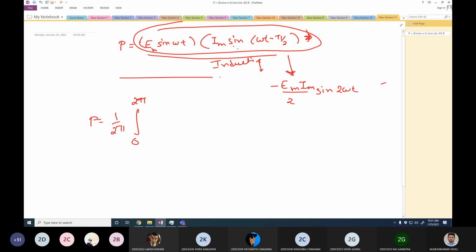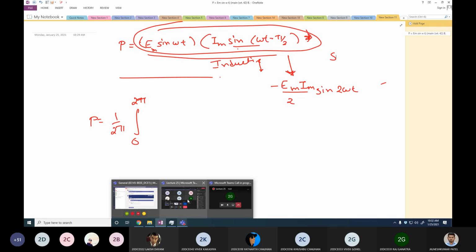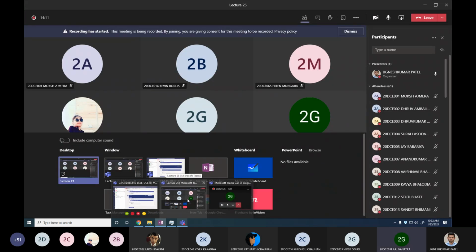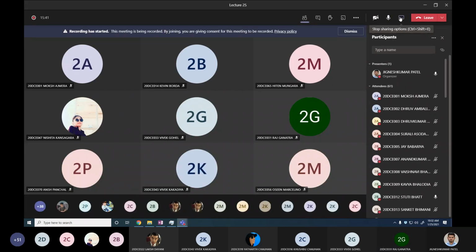First I'll represent this sine as a cos, so I'll get minus cos omega t. Sir, the screen is not visible. I shared the screen. Is everyone able to see the screen or not? No, sir.